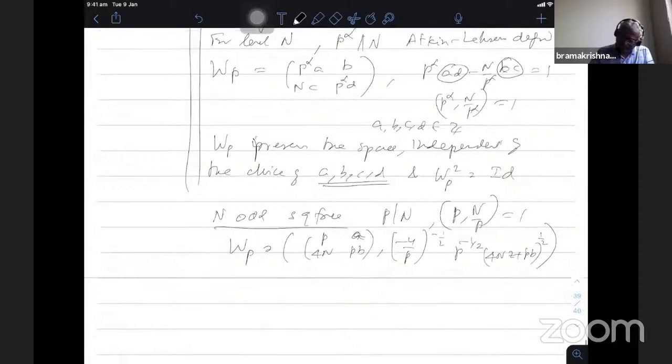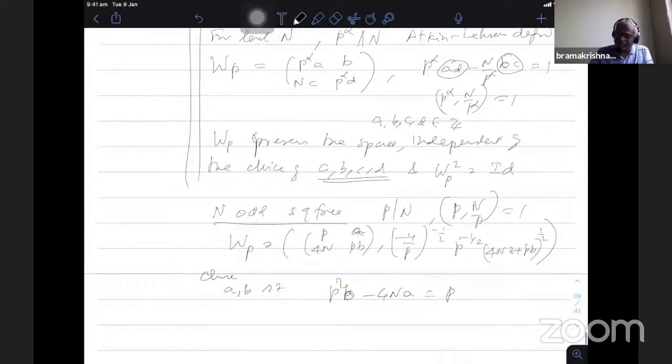Then you choose a, b such that p^2 b minus 4na equals p. So I can cancel the p. Then I get integers a, b such that this is true. Then it doesn't preserve the space because p is a single prime dividing.